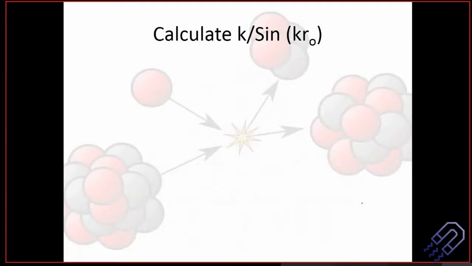Now we are going to see what happens to K. If we find the value of K, then of course we can find the value of sine K R naught. R naught is nothing but 2.1. And K we can calculate from the formula. So this is your task for today. I told you, pen and paper. You find out the value of K.